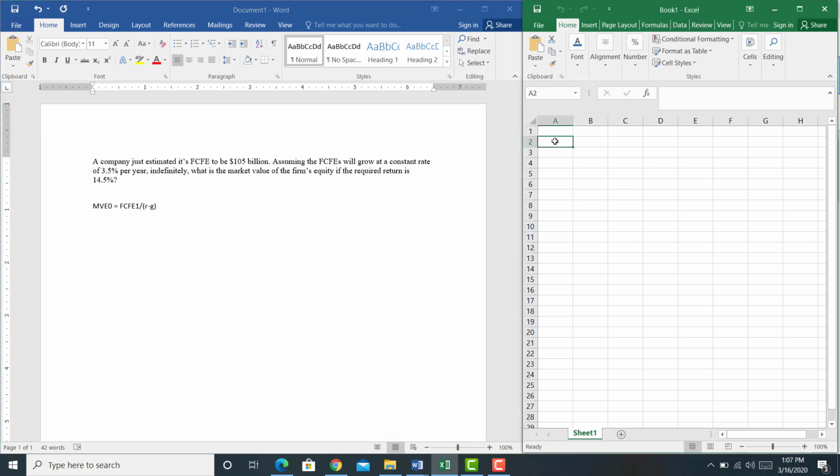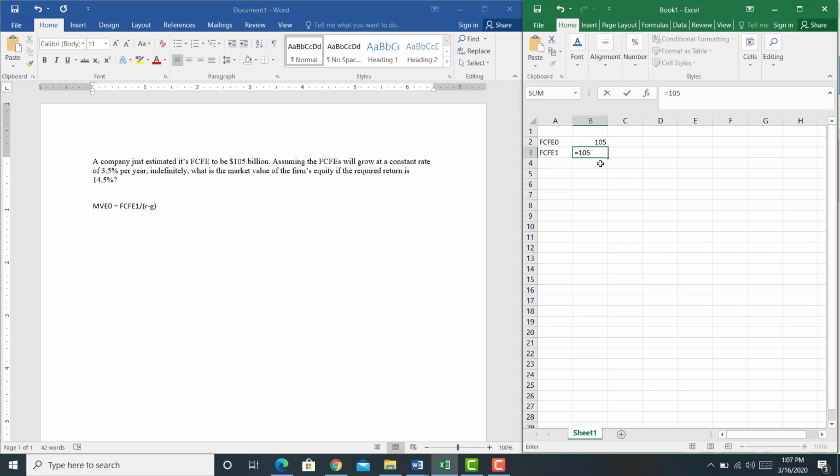We have free cash flow to equity holders in year 0, which is equal to 105. We have free cash flow to equity holders in year 1, which is going to be 3.5% greater than 105.